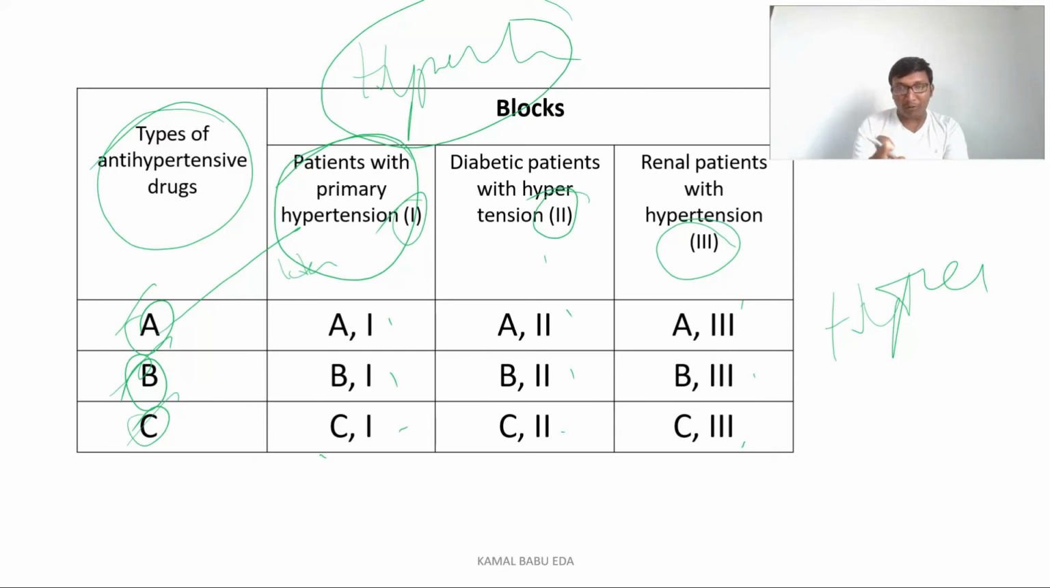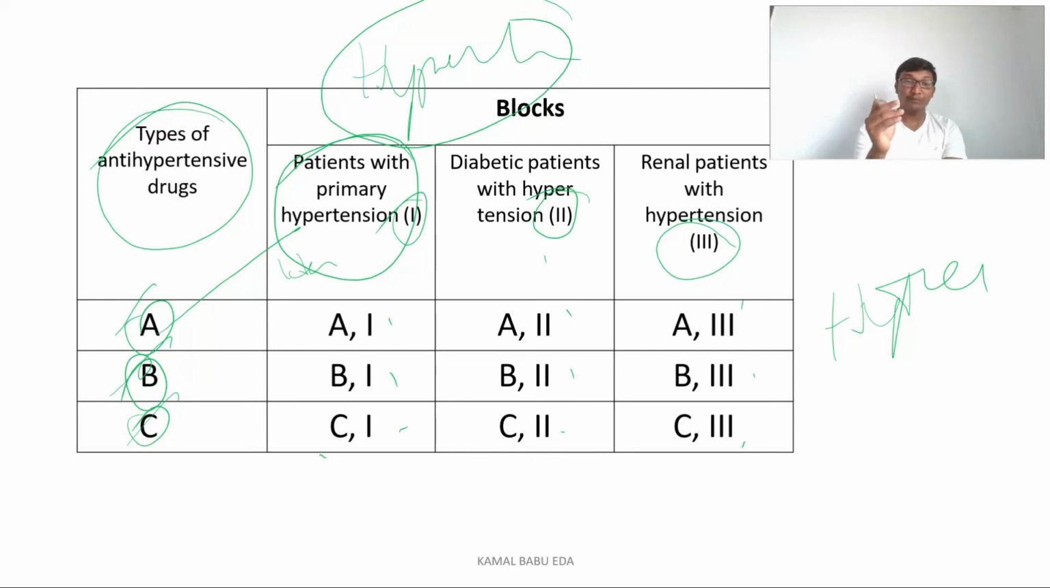At the same time, they have to receive the treatment of drug B, and also they have to receive the treatment of drug C. You want to see which drug is more effective in these patients. The same with the diabetic hypertensive patient, whether the type A drug is effective or type B drug is effective or type C drug is effective. And the same thing is with the renal hypertensive patient, whether type A drug is effective, type B drug is effective, or type C drug is effective.